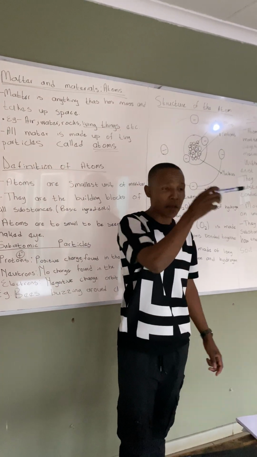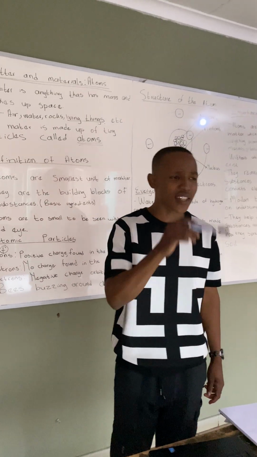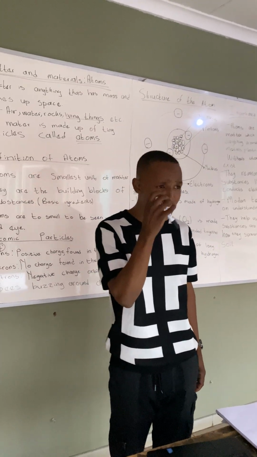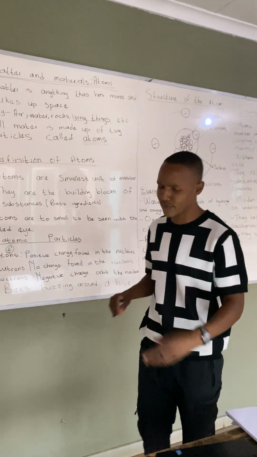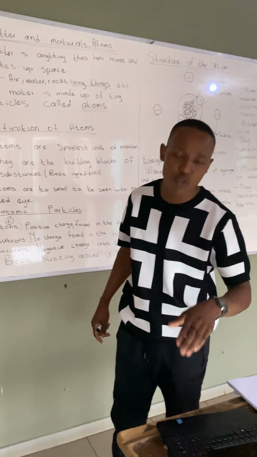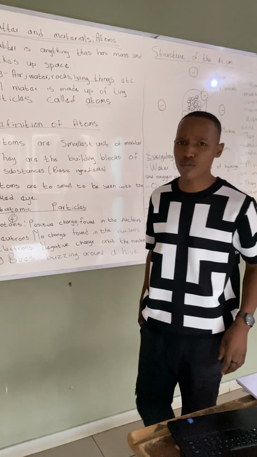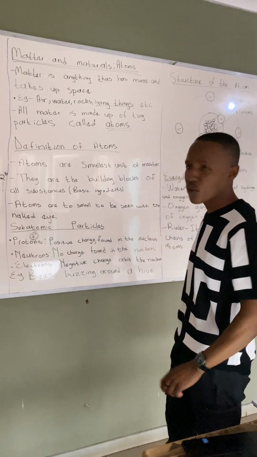I can see in your eyes that you have a question. We are saying that atoms are too small to be seen with the naked eye. And how do we know that they exist? Very simple. Scientists use experiments and powerful microscopes to see atoms. But with the naked eye, you can't see them. You need what? A microscope.